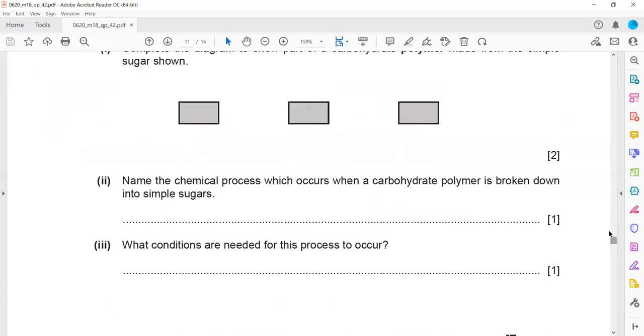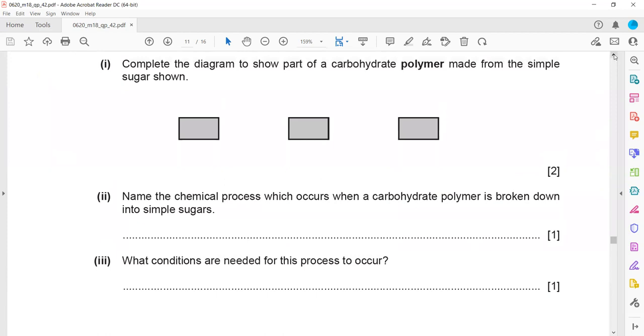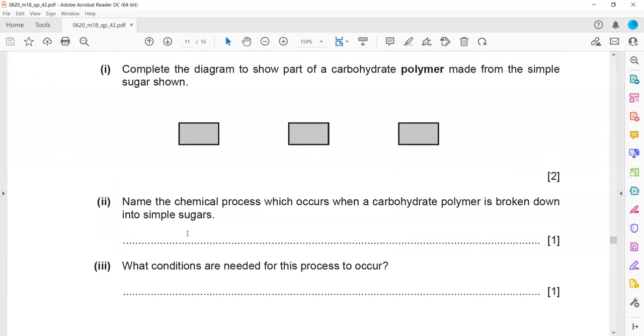Then name the chemical process which occurs when a carbohydrate polymer is broken down. Whenever we break down a condensation polymer, we call that hydrolysis. Hydro means water and lysis means breakdown. So when we break down a substance with the help of water, we call it hydrolysis. For all condensation polymers, the forward reaction is polymerization and the reverse reaction is hydrolysis.